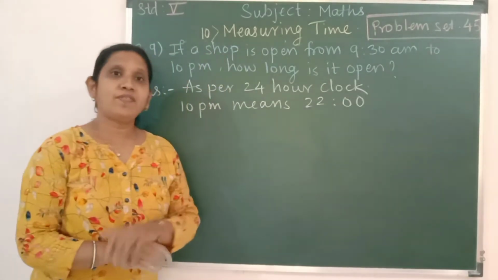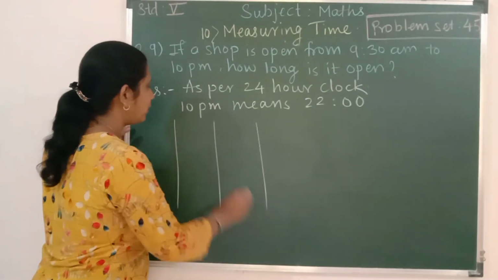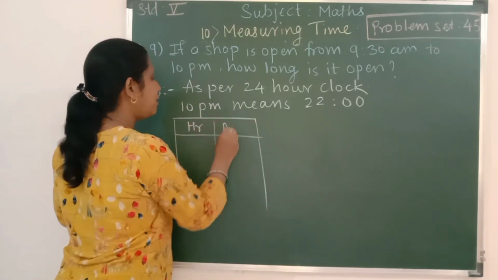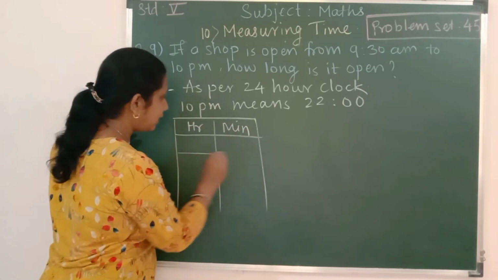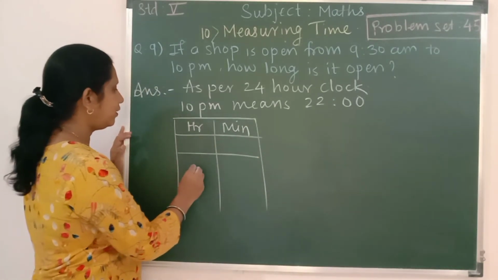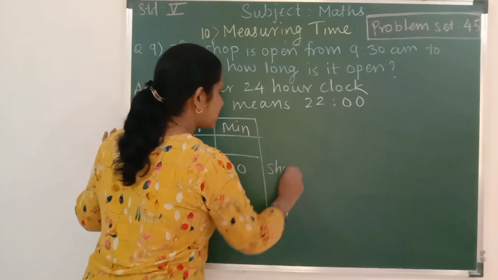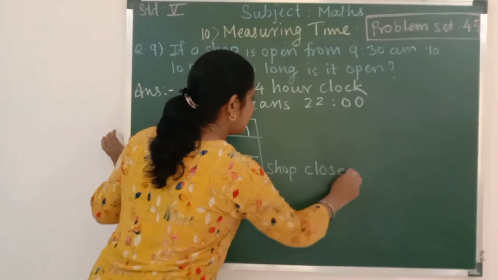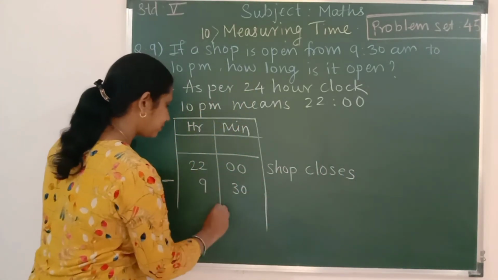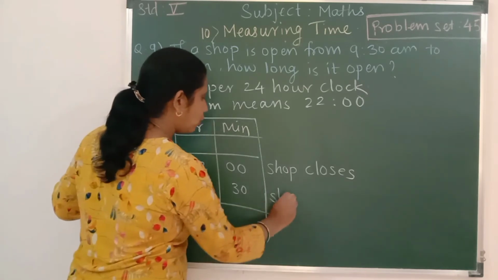Okay, so what we'll have to do, we'll have to subtract. So let us make two columns over here, hour and minutes. We can write one column over here to write the borrow. 22, shop closes. Minus 9:30, shop opens.